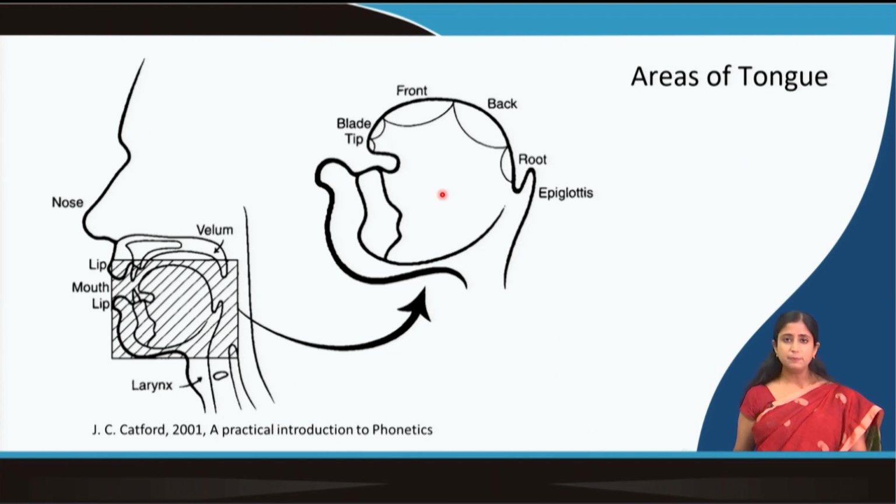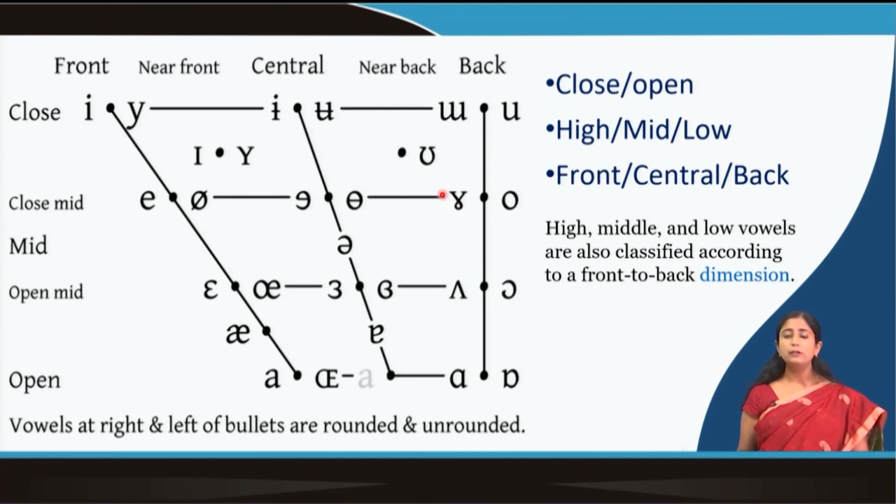Now, this becomes important when we talk about other features of vowels, other parameters of studying vowels. One is the closeness and openness of the mouth. When I am saying sounds like E, my lips are spread, but my mouth is not open like for ah.